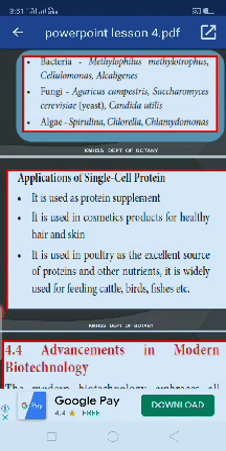This can come as a 5-mark question, or as a 2-mark or 3-mark question. So you have to read fully what is meant by single cell protein, what organisms are used, and what the applications of single cell protein are.